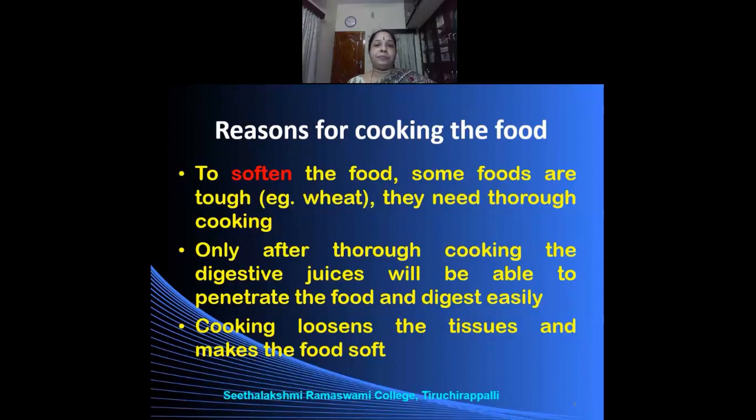Similarly, while cooking rice, the raw rice is very hard. But when we cook the rice, it becomes soft. So it makes the food soft. Only after thorough cooking, the digestive juices will be able to penetrate the food and digest easily. So the purpose of cooking is it will help in the process of digestion.